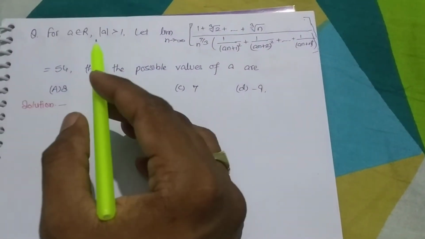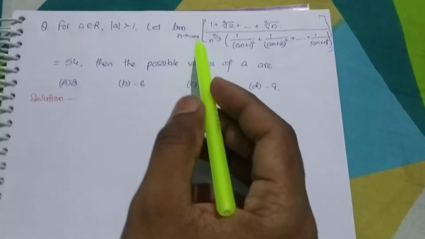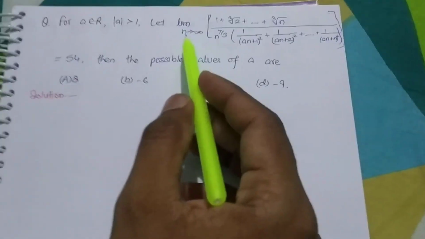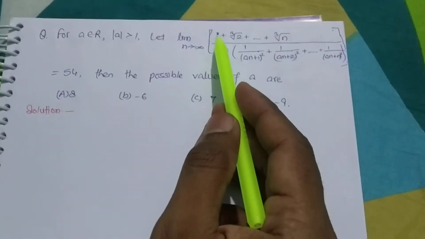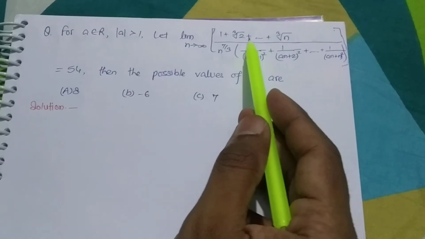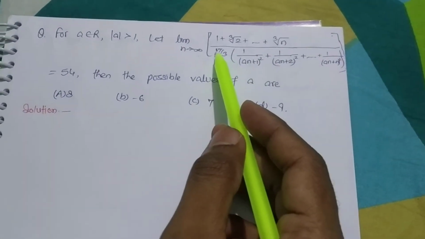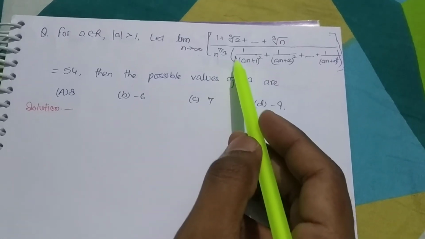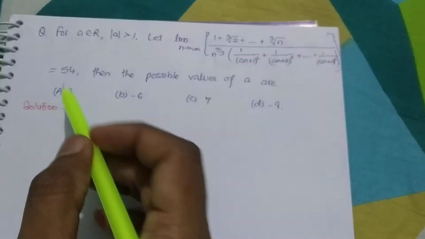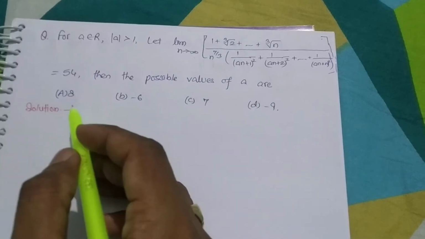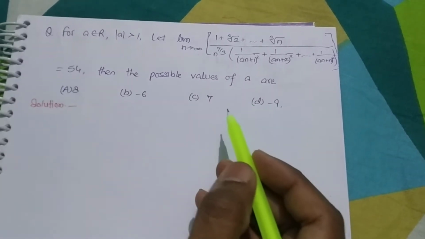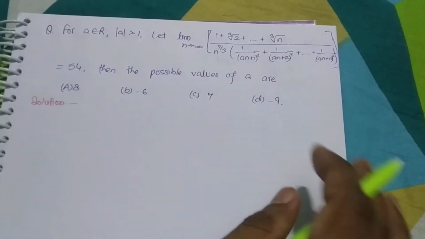This is a multi-correct question, and in this question it is given: limit n tends to infinity of 1 over cube root of 2 plus dot dot dot up to cube root of n, over n to the power 7 over 3, and these things are equal to 54. There are 4 options, and this is an MCQ type question.